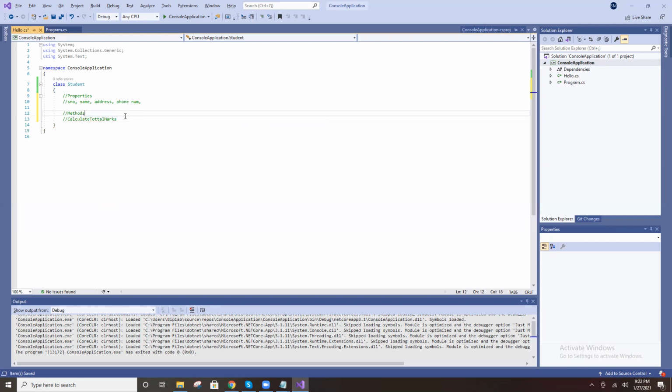In the same way, calculate attendance. If there are 20 working days and they attend 15 days, the percentage comes based on that. That is the attendance. Like that, so many methods are there. As of now, these are the properties and methods available. How to create properties and how to create methods, I will explain.